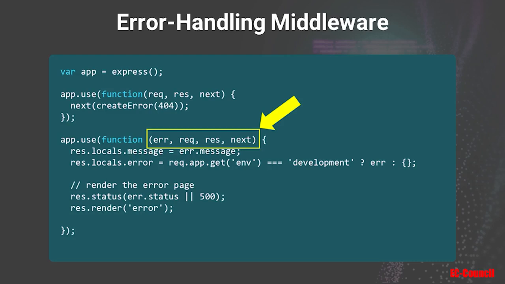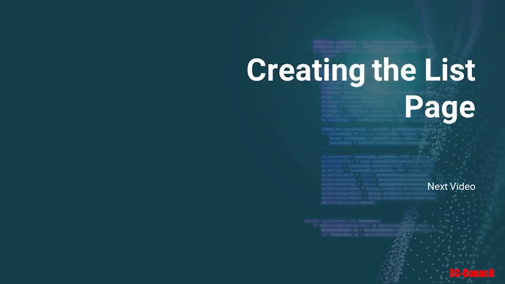The application level, router level, and error handling middleware functions are three common types that you'll use quite often in your Express applications. So now that you know how middleware functions work, in the next video, we'll create a template, a data model, and a controller to display a list of service providers using these middleware functions.